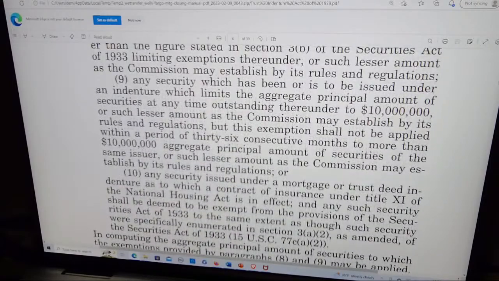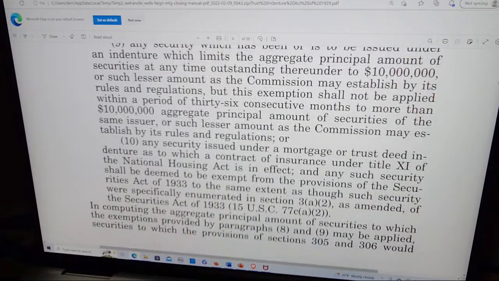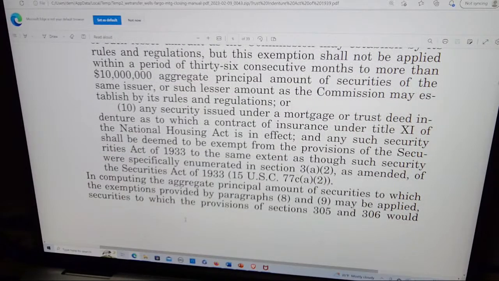Nine, any security which has been or is to be issued under an indenture which limits the aggregate principal amount of securities at any time outstanding thereunder to 10 million, or such lesser amount as the Commission may establish by its rules and regulations, but this exemption shall not be applied within a period of 36 consecutive months to more than 10 million aggregate principal amount of securities of the same issuer, or such lesser amount as the Commission may establish by its rules and regulations.